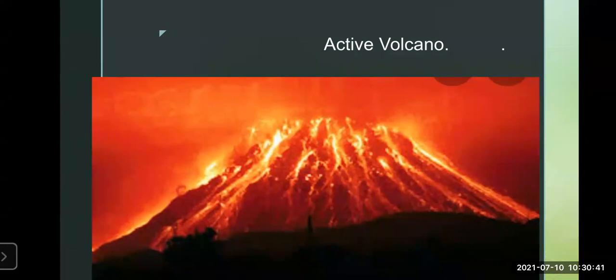First is the active volcano. Here you can see on the slide the volcano is active. Still it is burning, still the ash is coming out, still the fire is coming out. If a volcano is regularly erupting, it is called an active volcano. For example, Mount Fujiyama in Japan and Mount Stromboli in the Mediterranean Sea are examples of active volcanoes. So remember students, active means it is constantly erupting.